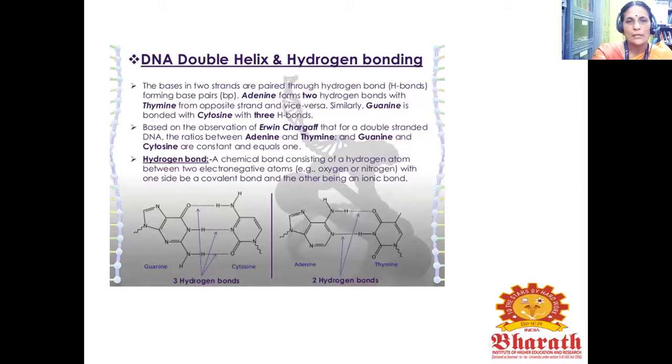The bases in the two strands are paired through hydrogen bonds forming base pairs. Adenine forms two hydrogen bonds with thymine from the opposite strand and vice versa. Similarly, guanine is bonded with cytosine with 3 hydrogen bonds. Based on the observation of Erwin Chargaff, for a double-stranded DNA, the ratios between adenine and thymine and between guanine and cytosine are constant and equal to 1.